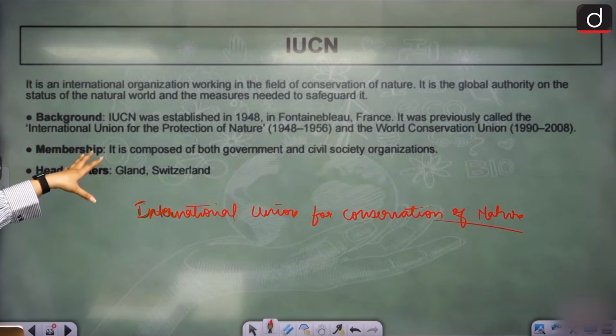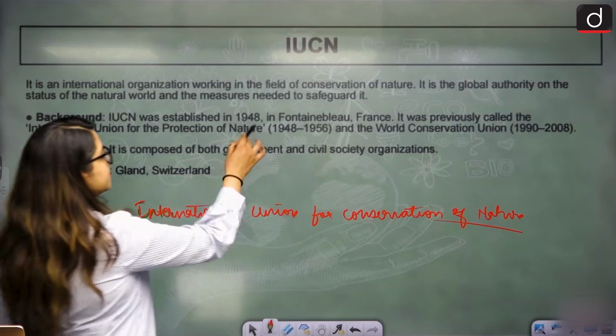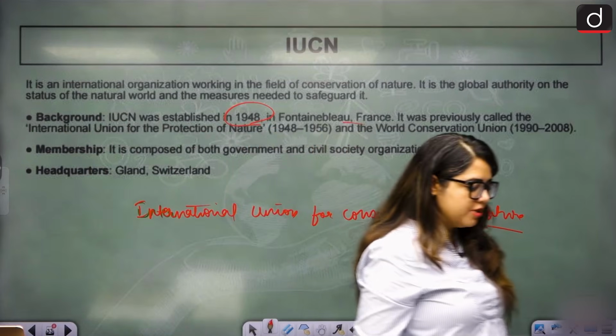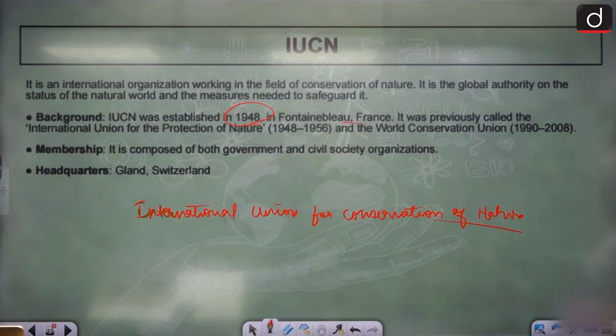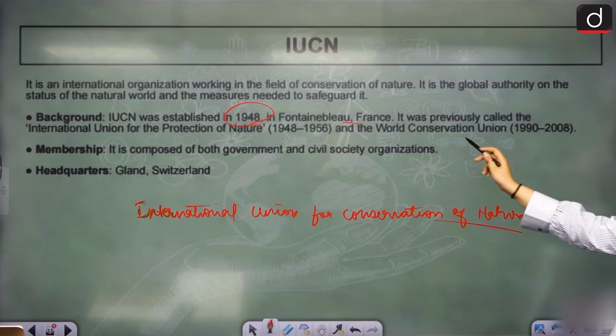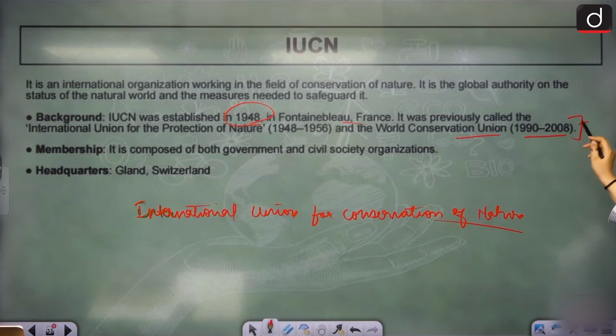So this is an international organization working for conservation of nature, established in 1948 in France. Where was it established? France. When? 1948. Previously, it was called International Union for Protection of Nature, and World Conservation Union from 1990 to 2008. Since then, it has been called IUCN. These are the previous names it had.